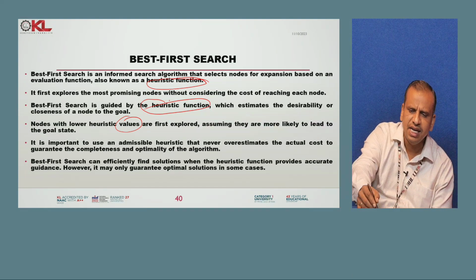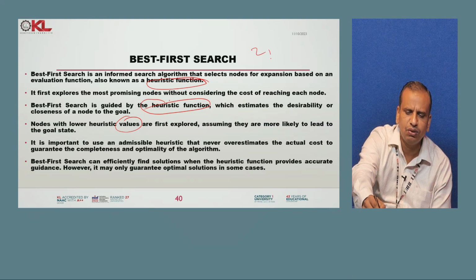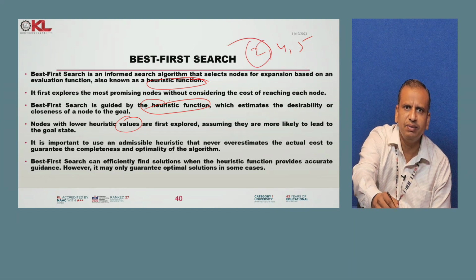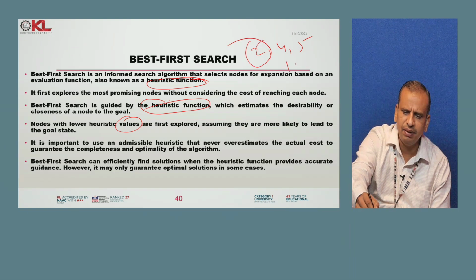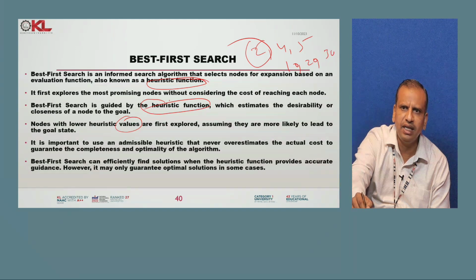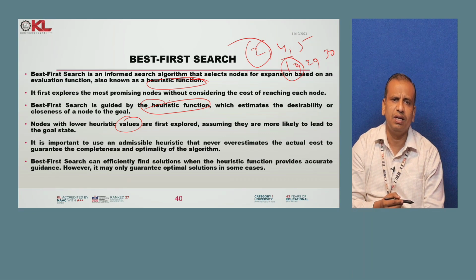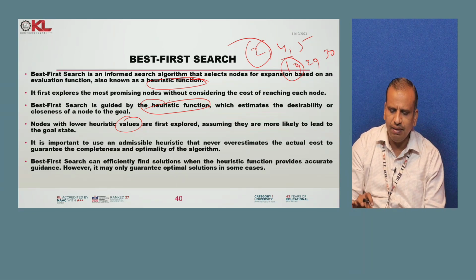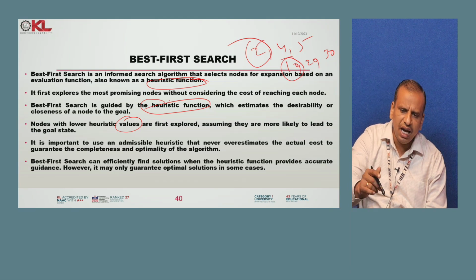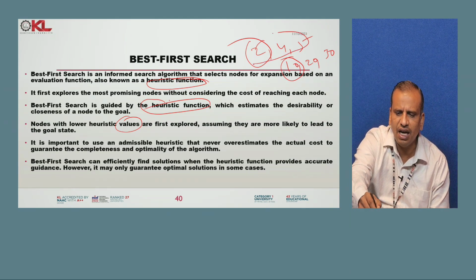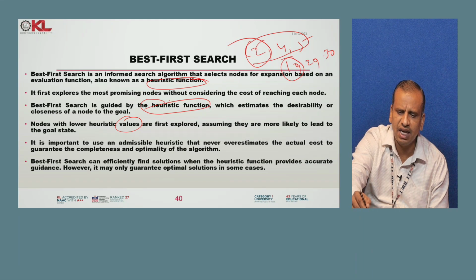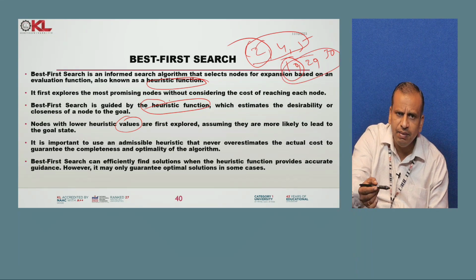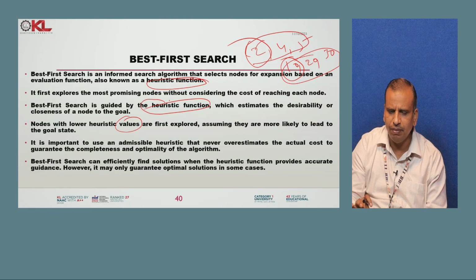So for example, let us say we have path costs 2, 4, 5. Which is the best one? The lowest value is 2, so we pick up the 2. For example, the next time we have 10, 20 and 30. In this case the 10 is the best one, the lowest value. Based on that consideration, let us say all three are heuristic function values, but the minimal cost best solution will be found.